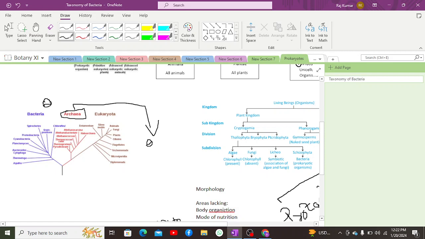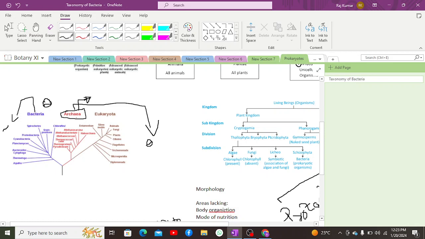And one more thing, when it comes to lipid bilayer, archaeobacteria have a phospholipid bilayer structure with ether linkage, whereas eubacteria have ester linkage. Now, this was also a consequence. Ester linkage is a weaker bond, and ether linkage is a stronger bonding. So the ether linkage was stronger in archaebacteria.